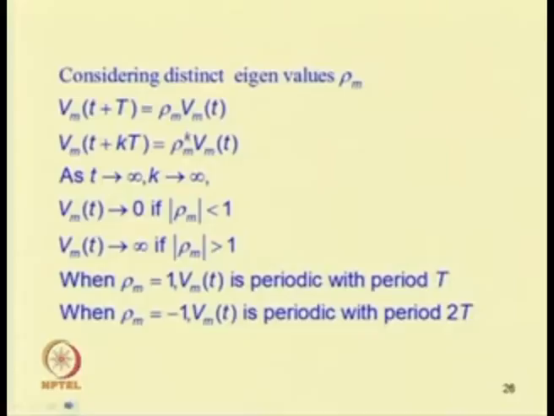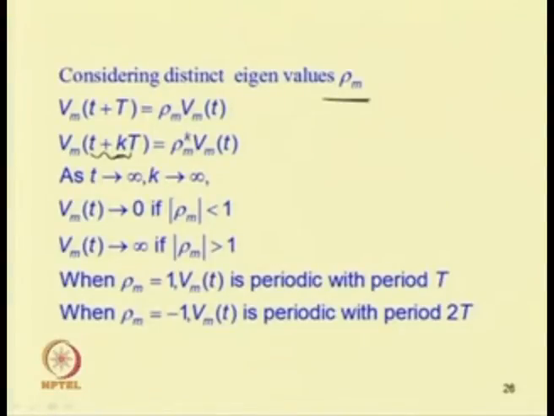Considering distinct eigenvalues of phi as rho m, one can write V_m(t+T) equal to rho_m V_m(t). After k time periods, V_m(t+kT) will be equal to rho_m to the power k V_m(t). As small t tends to infinity, k also tends to infinity.